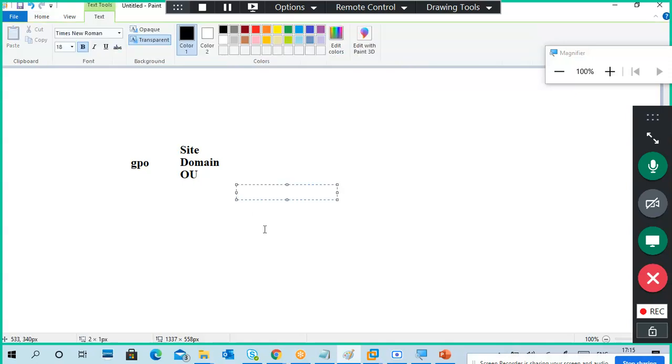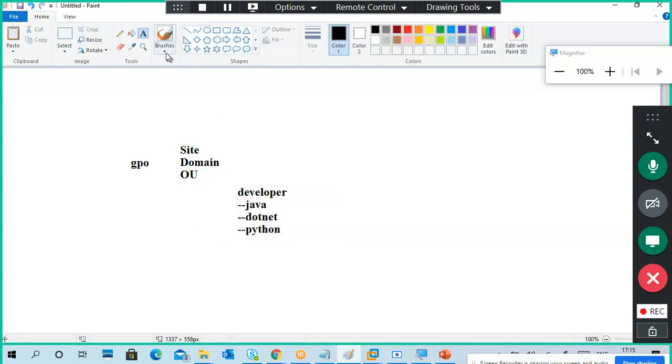Again, for an OU, I want to write like this. We created an OU, right? So Developer OU. This is the main OU. Under this OU, I created Java OU, .NET OU, Python OU. Do you remember? So these are sub OUs.